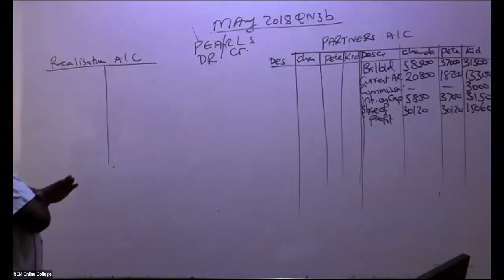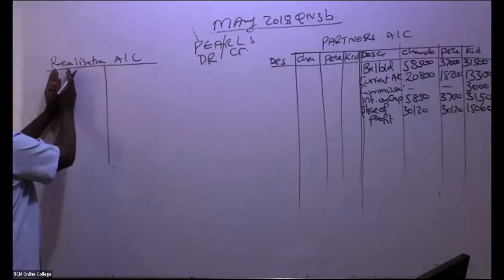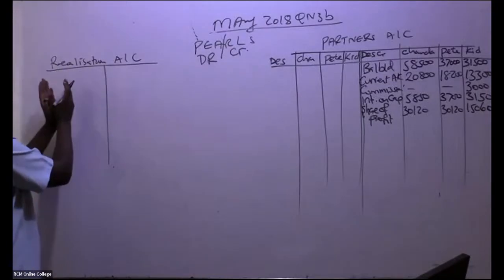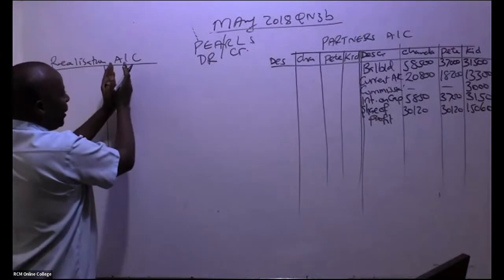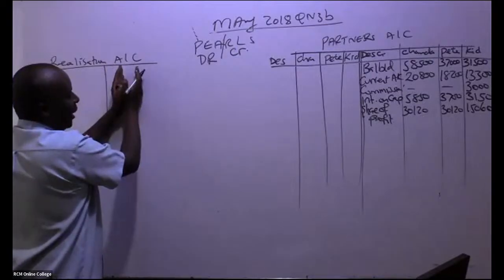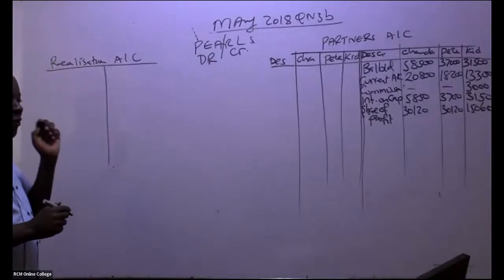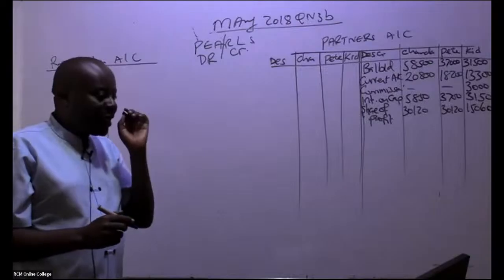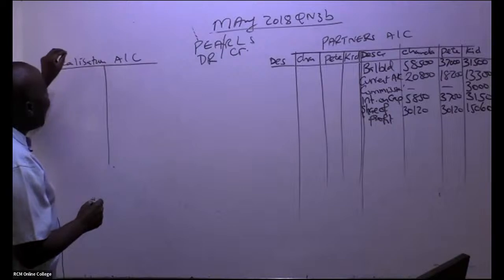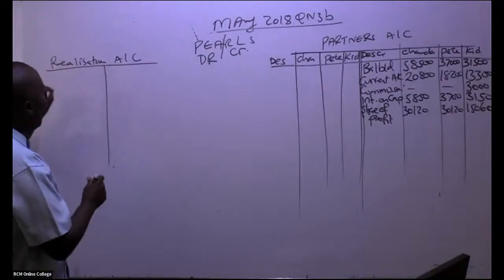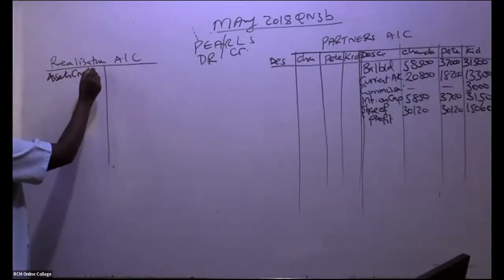Done. So remember, this is the debit side. So you're going to debit all the assets that were taken up by the business here. And then liabilities to be credited. And then purchase consideration will also come here. So we are going to go through our trial balance, one item at a time. What you're supposed to know is that whenever you bring your assets to realization account, they shall always be at net book value. Always.